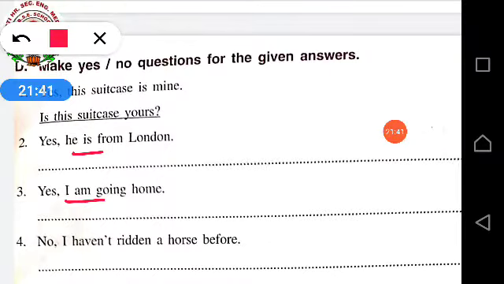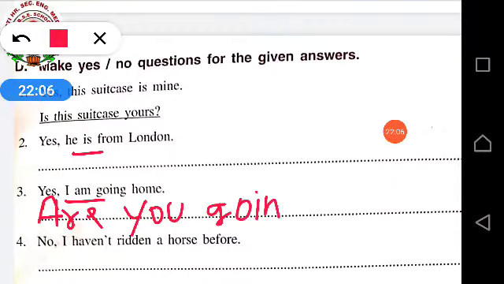But you cannot start the question with, am I going home? You cannot ask the question to yourself. Someone else will be asking you the question. Then you will give the answer that, yes, I am going home. So, if anyone else is asking you the question, they will ask you, are you going home? If the other person asks you, they will ask in this way only, are you going home?